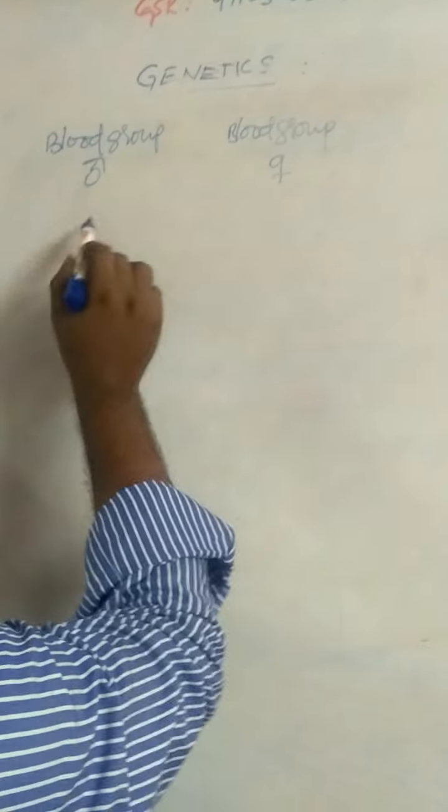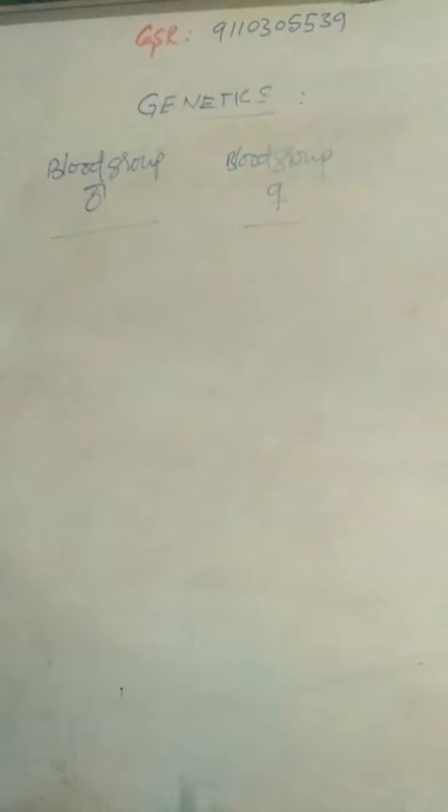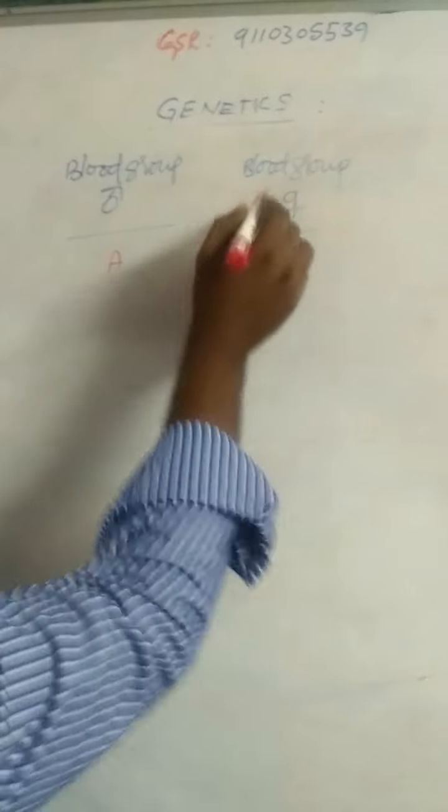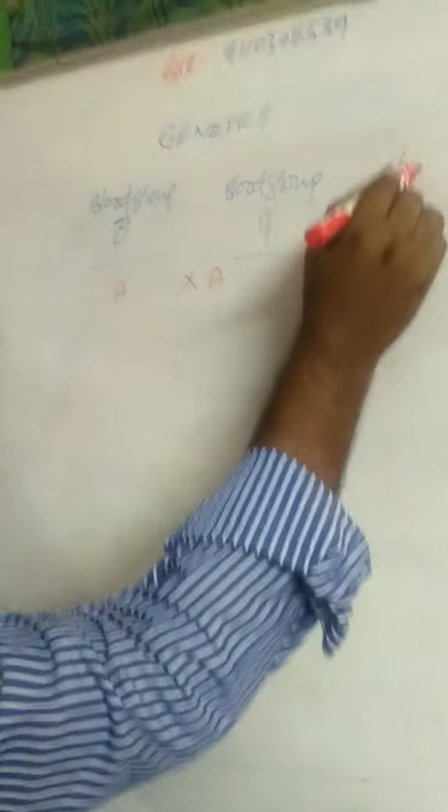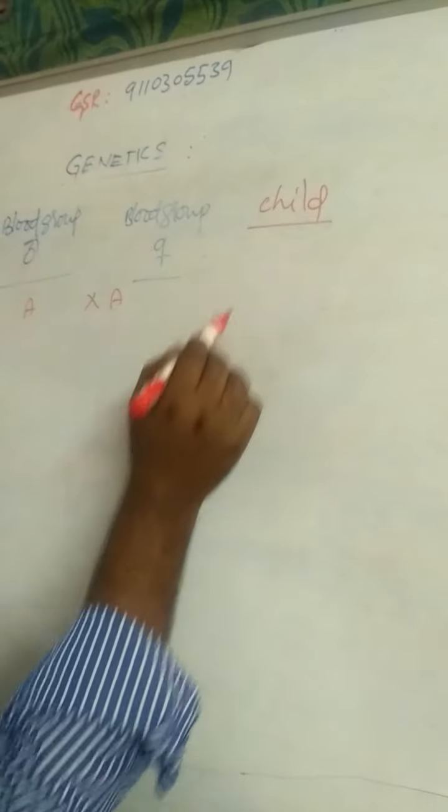Father blood group is equal to A. Mother blood group is equal to A. Children blood groups.